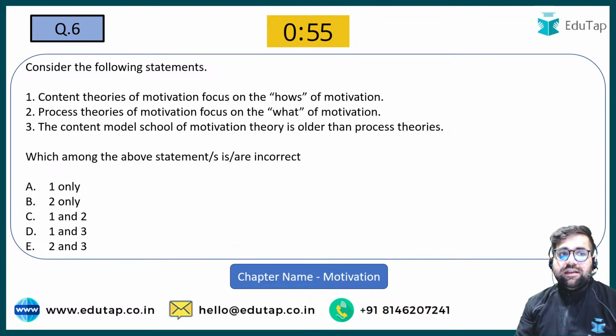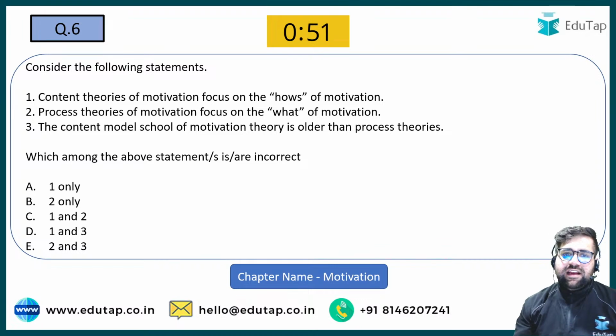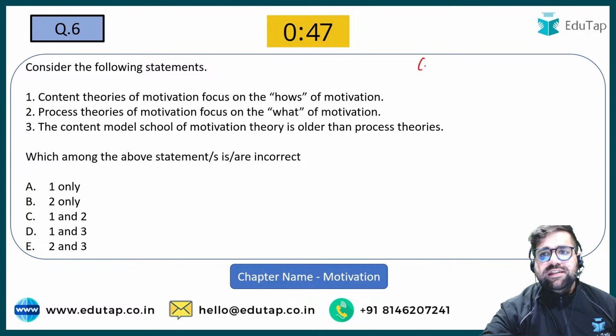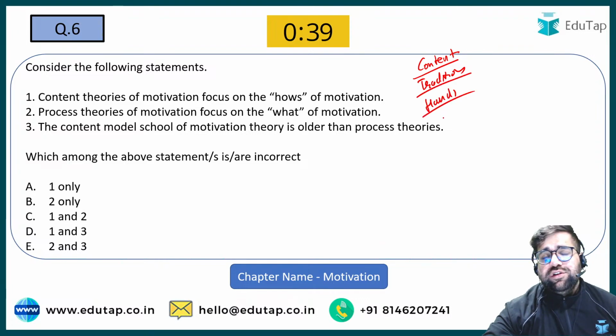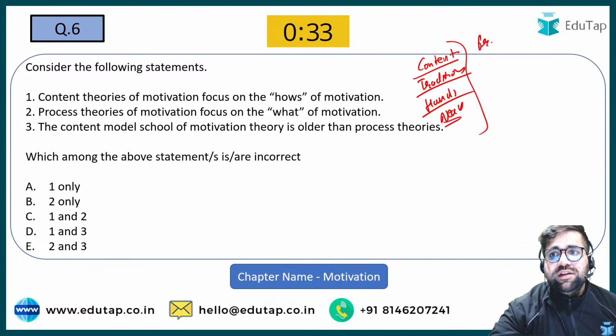Question number 6. Read the following statements and now you have to identify the incorrect statement. Content-based theories are also known as your traditional theories. These are also known as humanistic approach theories. These are also known as your need-based theories. Do remember the synonyms. Whereas process-based theories are known as contemporary, and process-based theories are also known as rational.